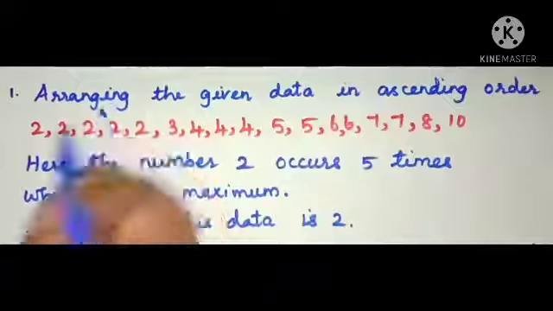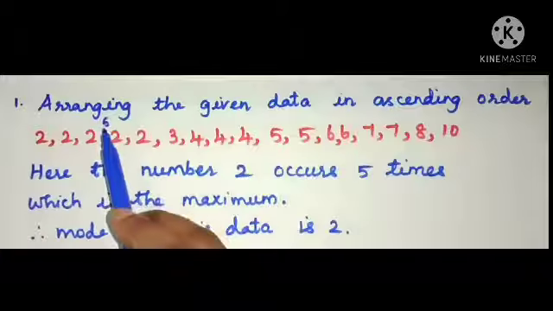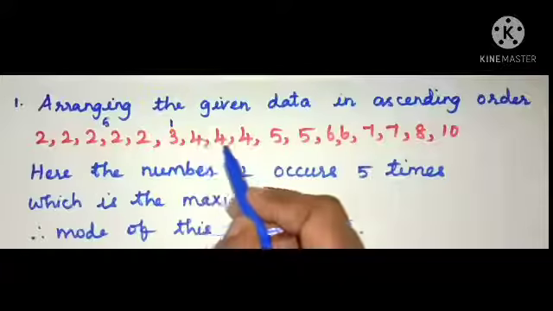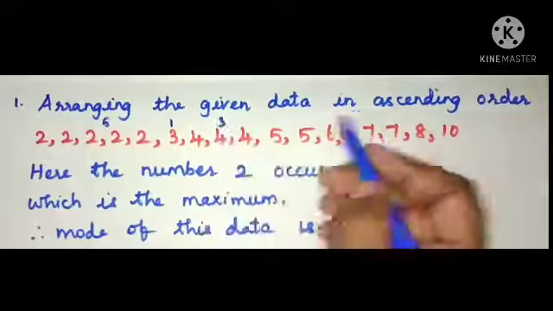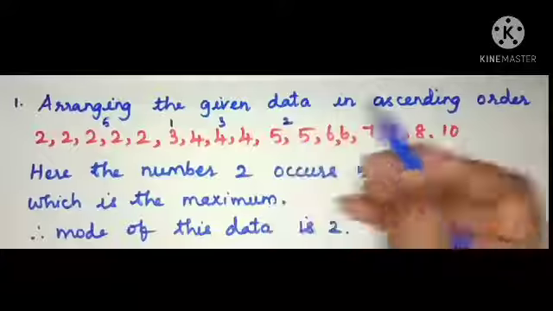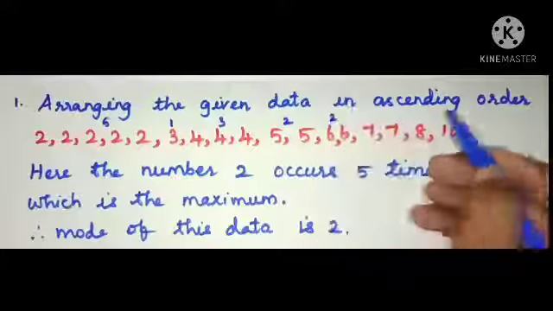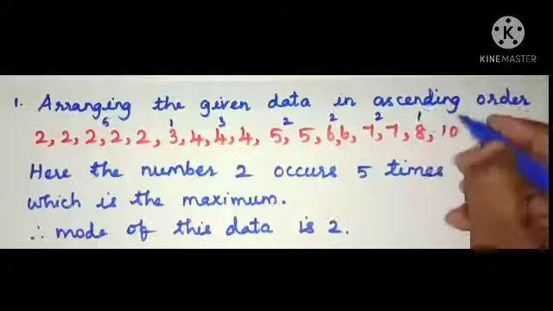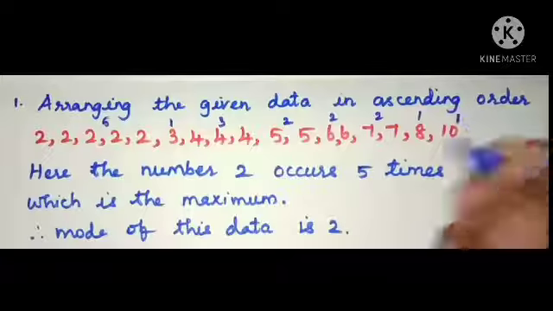Here number 2 occurs 5 times, 3 occurs 1 time, 4 occurs 3 times, 5 occurs 2 times, 6 occurs 2 times, 7 occurs 2 times, 8 1 time and 10 1 time.